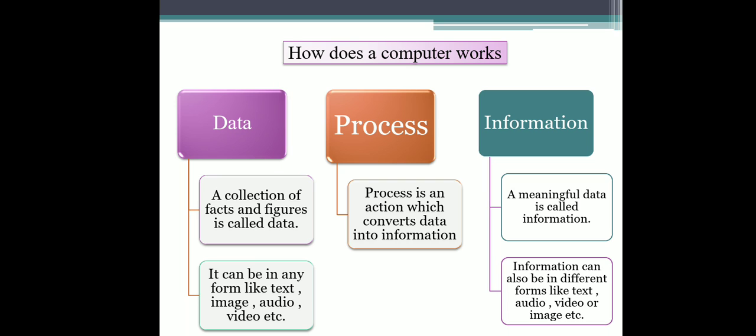So what is the main difference between data and information? Data is the raw facts and figures. Data does not have a particular meaning, but information has a particular meaning. Information can also be in different forms. It can be in text, audio, video or image.